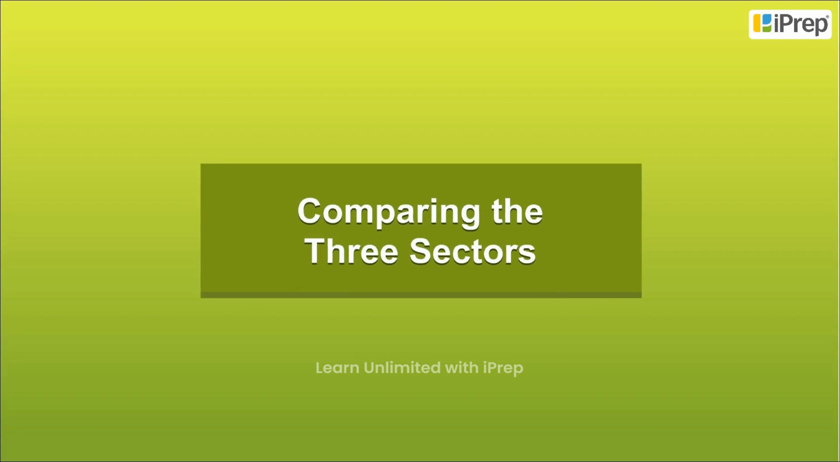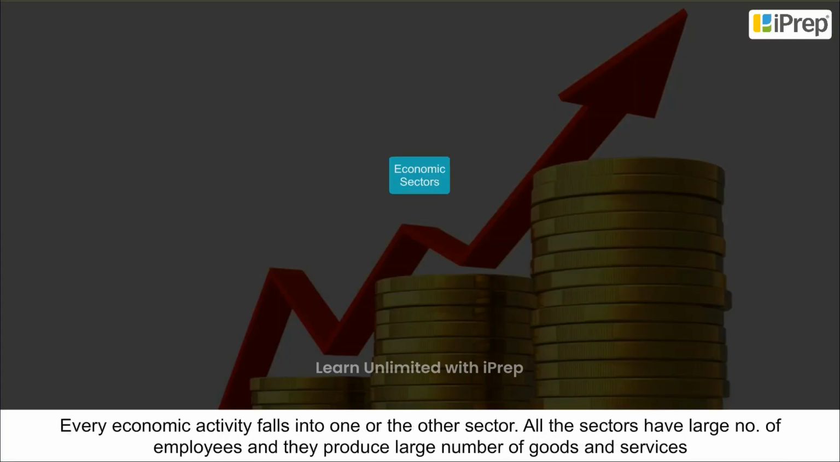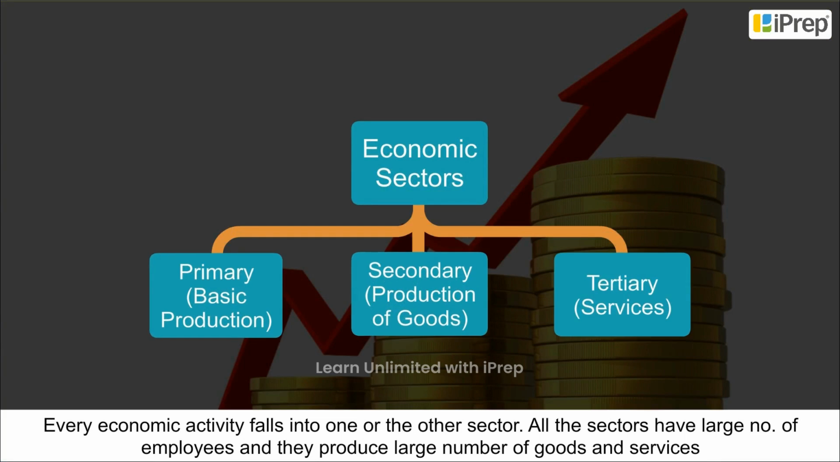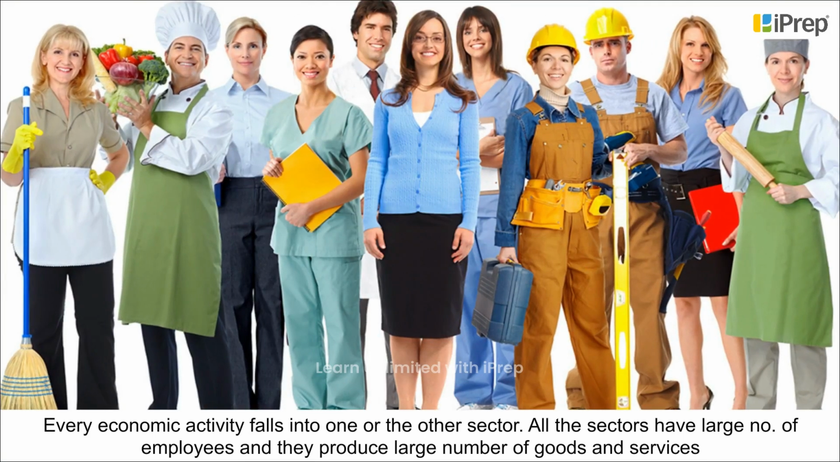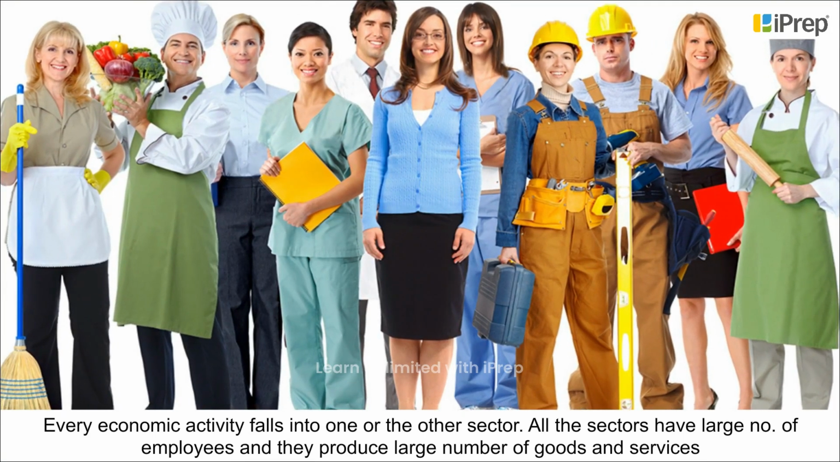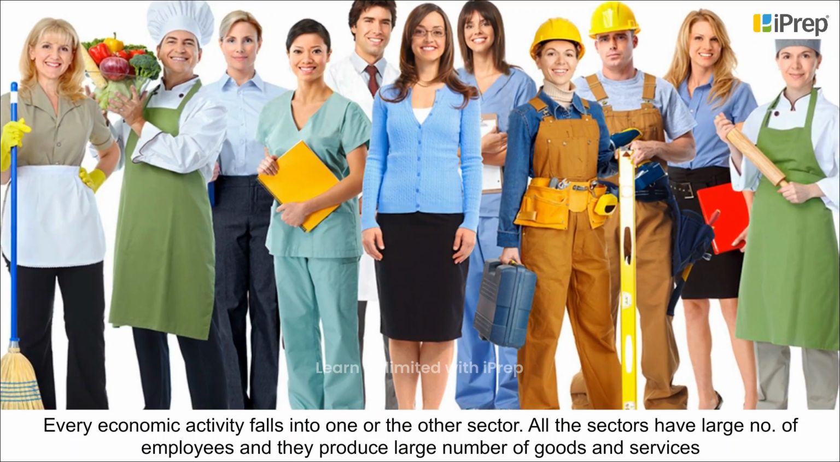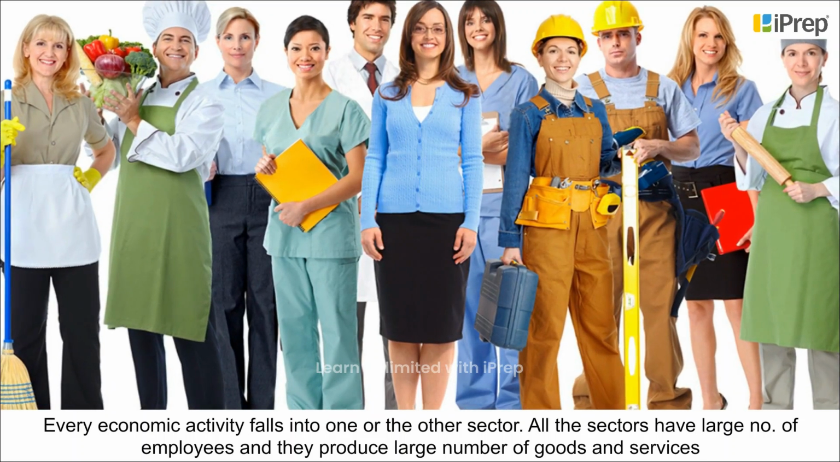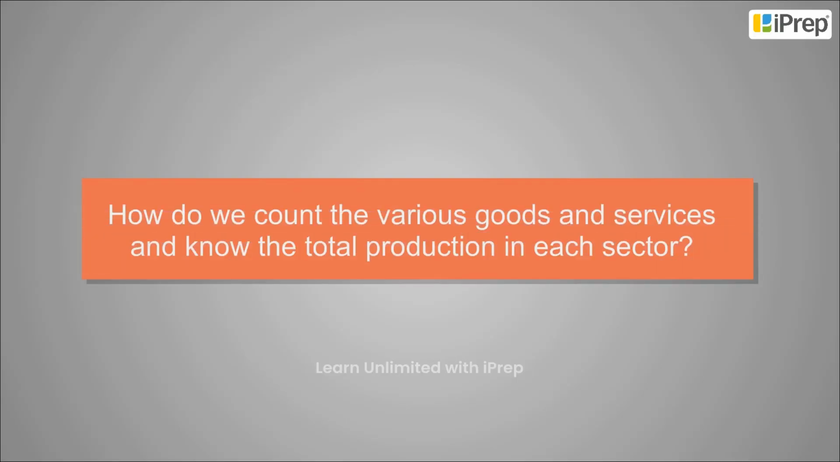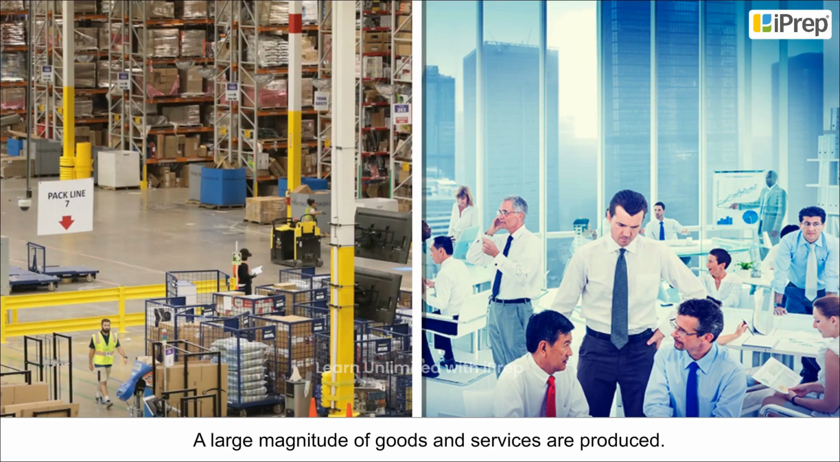Comparing the three sectors. Every economic activity falls into one or the other sector. All the sectors have a large number of employees and they produce a large number of goods and services. How do we count the various goods and services and know the total production in each sector? A large magnitude of goods and services are produced.